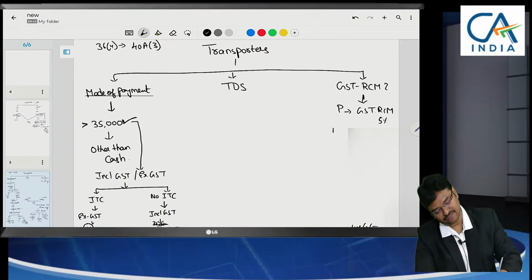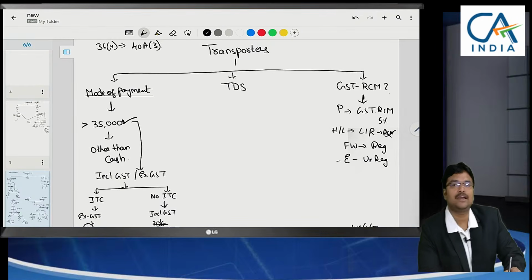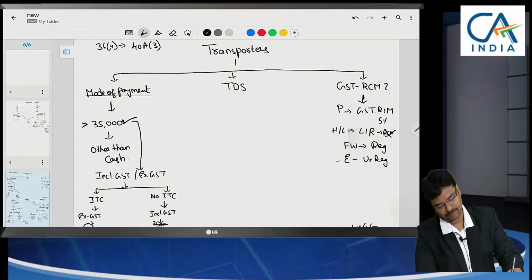And in case of hiring or leasing goods carriages, where lorry receipts are applicable, GST RCM will not be there. There will be forward charge if the owner is registered, and it will be exempted if the owner is unregistered. Here RCM is not applicable. For lorry receipts, there will be no RCM. Only for payment made to a goods transport agency will RCM be applicable.